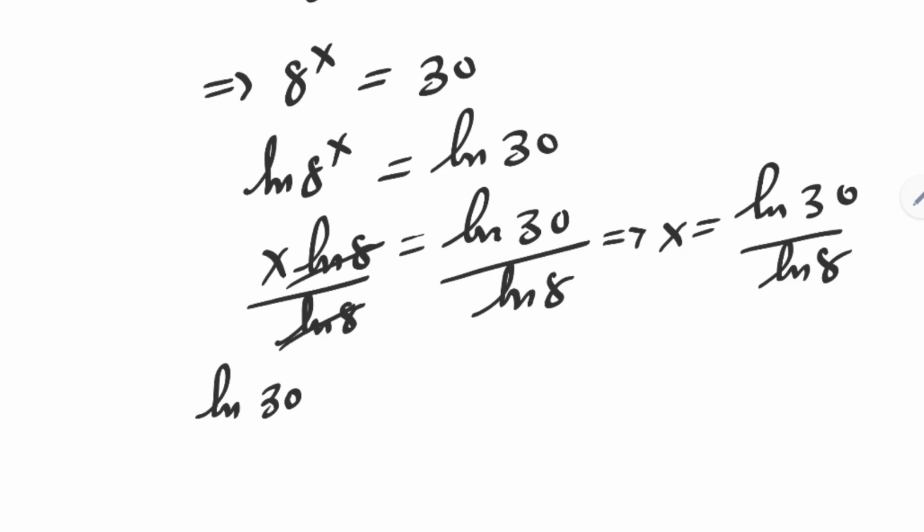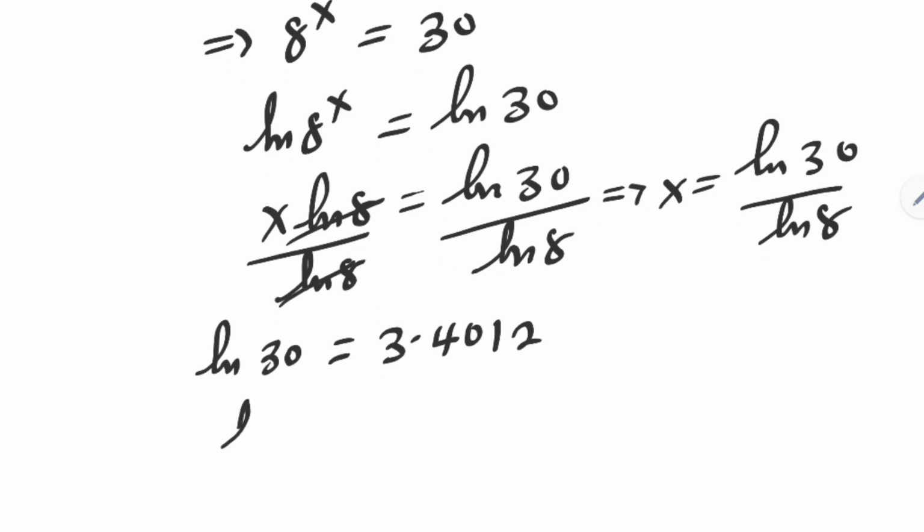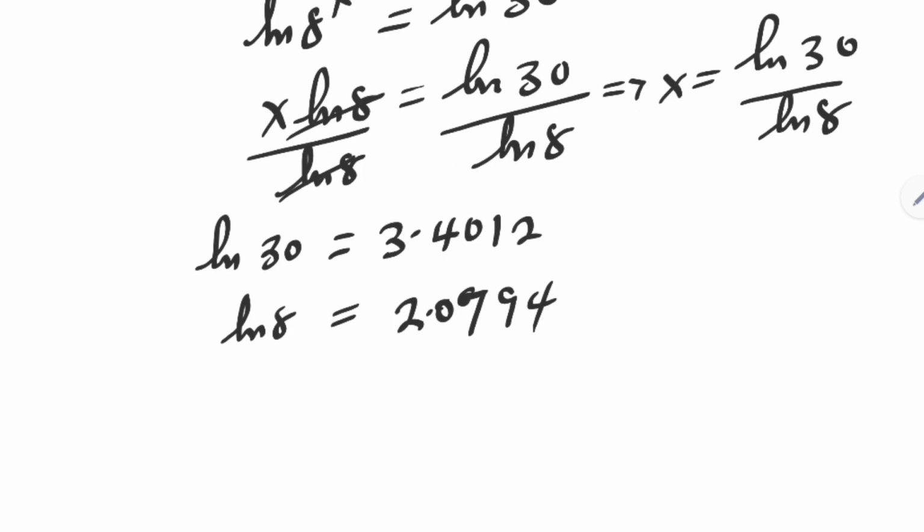Ln of 30 is equal to 3.4012. Then ln of 8 is equal to 2.0794.